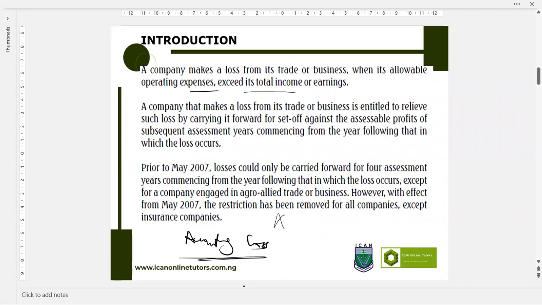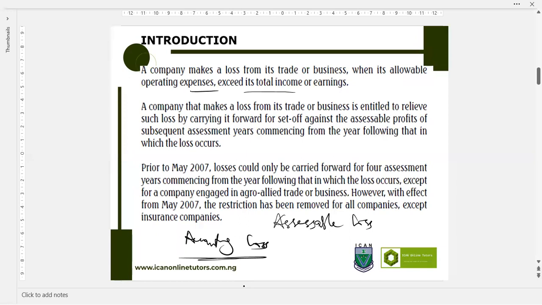But where after those adjustments the company still has an assessable loss, or total loss, then the company can enjoy the loss either as a current year loss relief or carry forward loss relief.